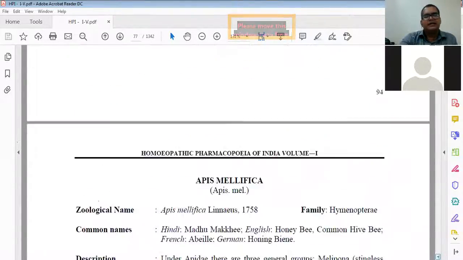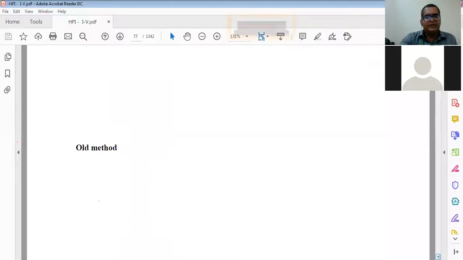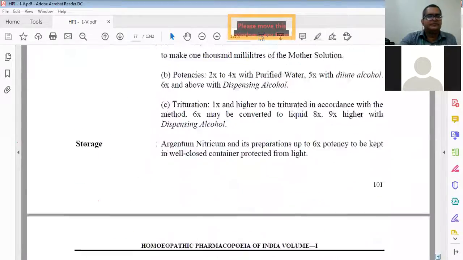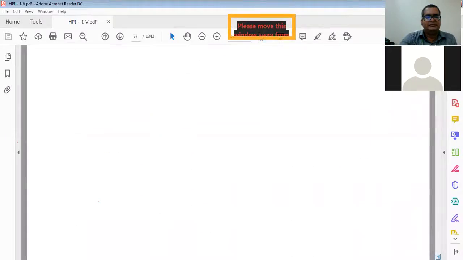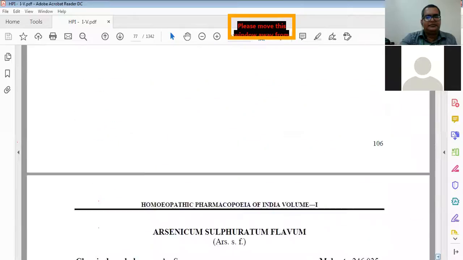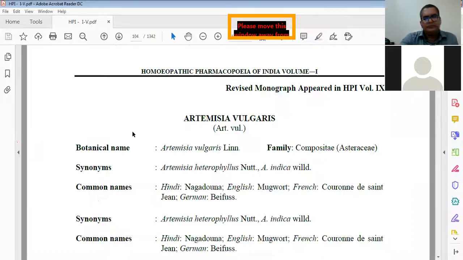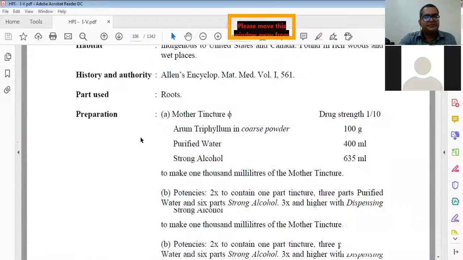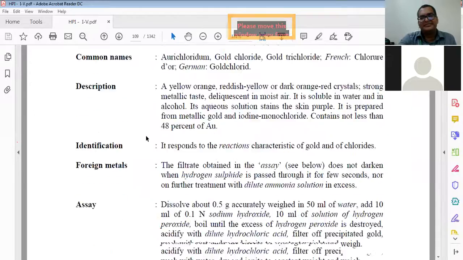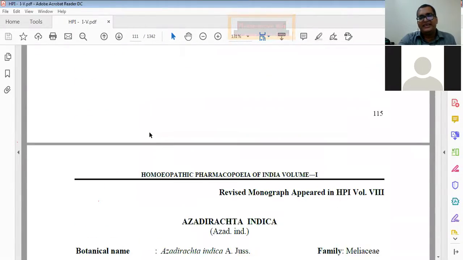How many monographs are there in HPI 1, from 1971? Do you remember how many monographs? Srishti? 180. 180?